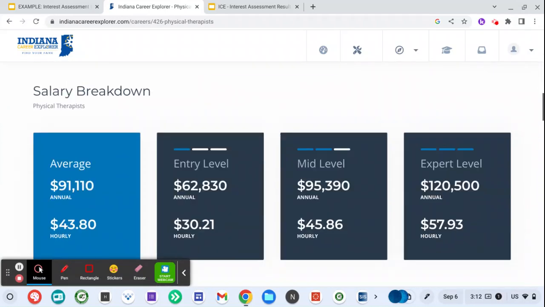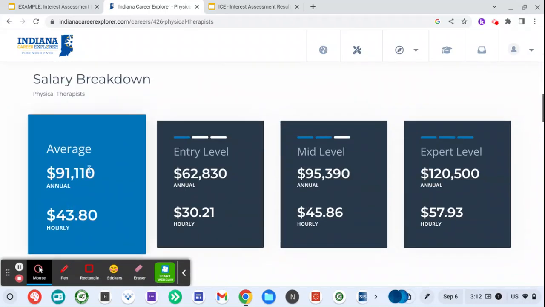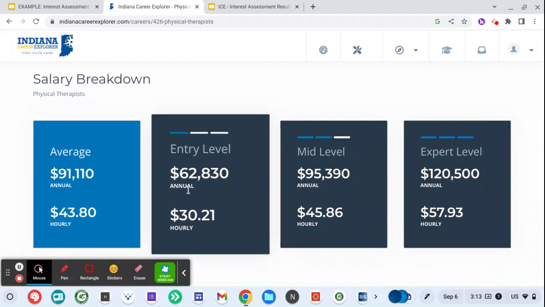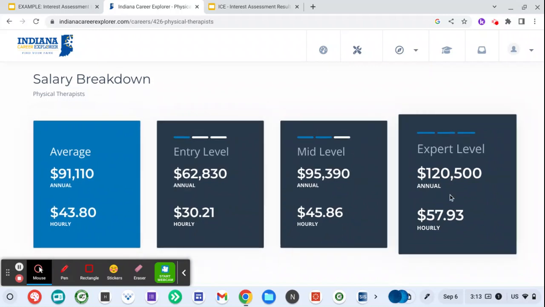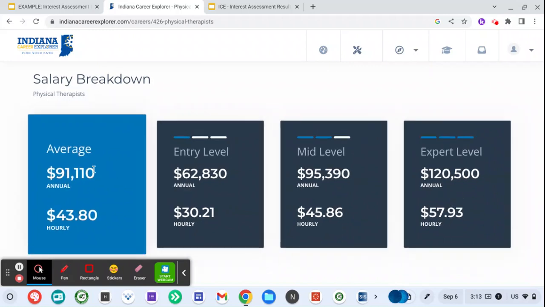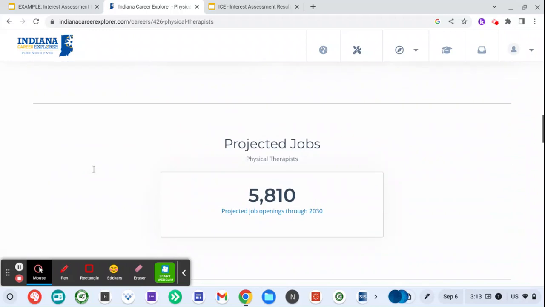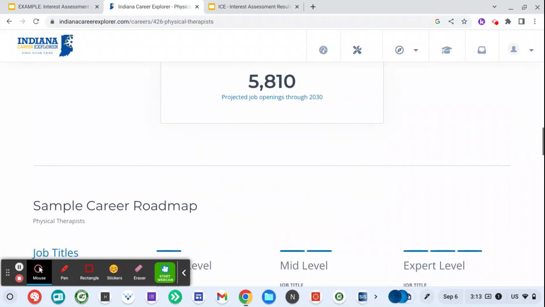Okay. So it gives me a salary breakdown by hourly, annual, entry level, mid level, expert level. I just want you to look at the average. Okay. Projected jobs. So in the year 2030, they're projecting that there's going to be an additional 5,800 or a little over 5,800 additional physical therapists that are going to be needed across the United States. That's not just in Indiana.